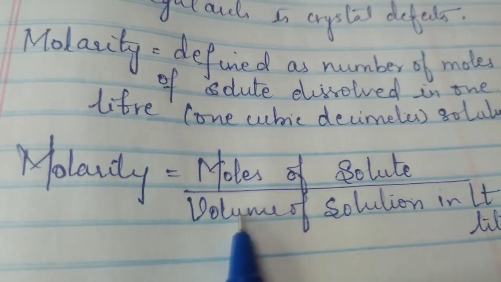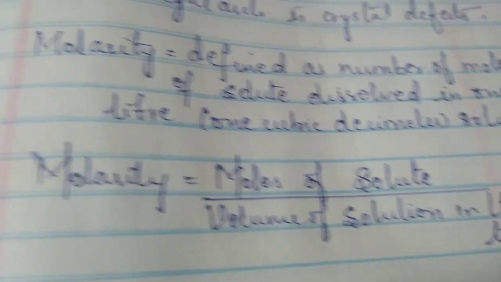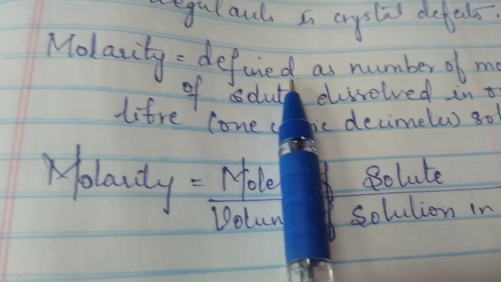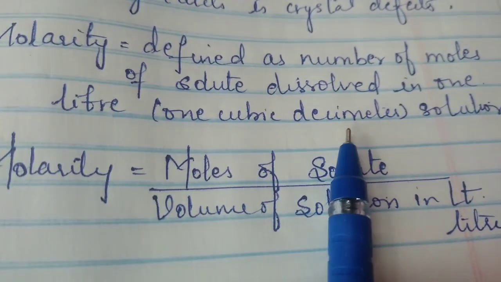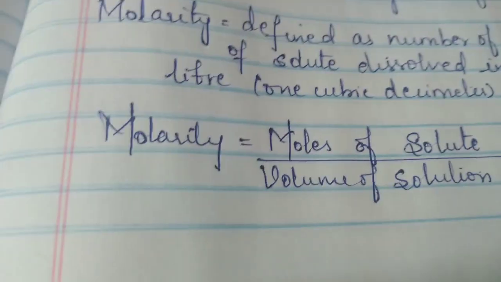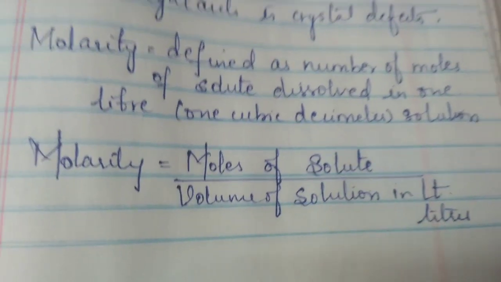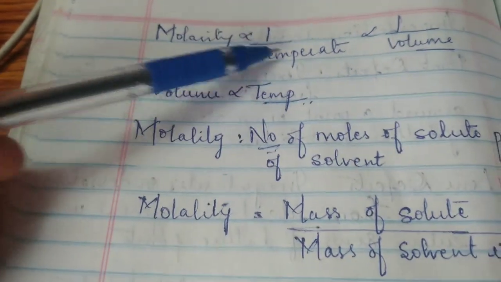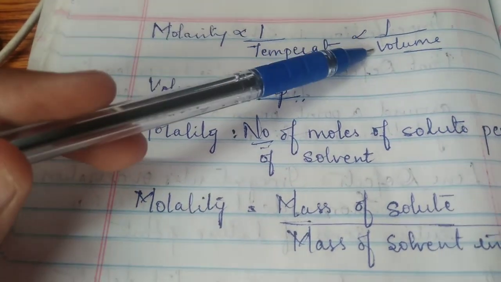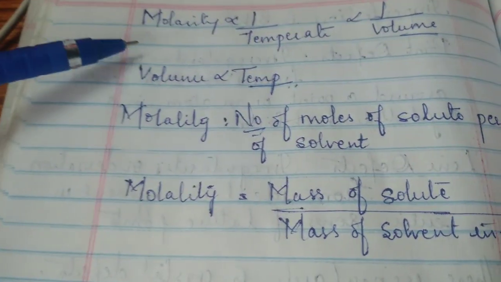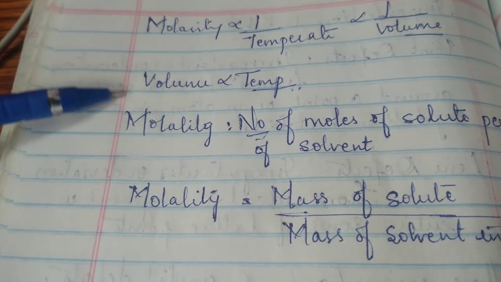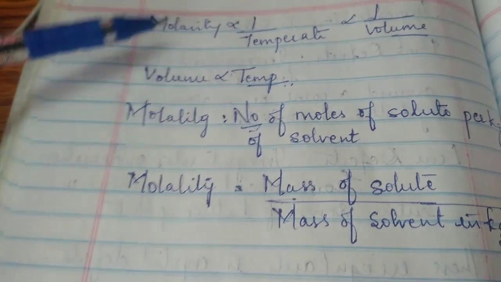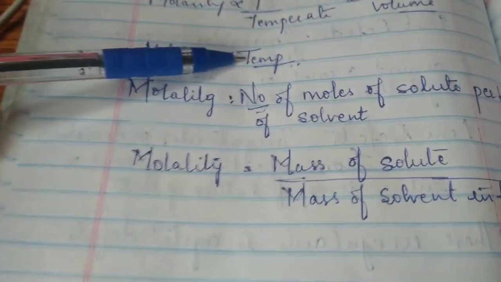Molarity is defined as the number of moles of solute per volume of solution in liters, or the number of moles of solute dissolved in 1 liter, that is 1 cubic decimeter, of solution. Molarity is inversely proportional to volume, and hence depends on temperature. We have many parameters like molarity, molality, normality, parts per million. Of these, only molarity depends on temperature because volume is dependent on temperature.